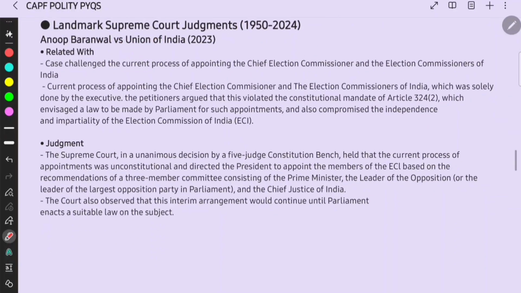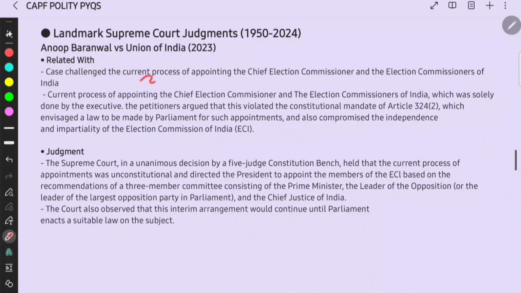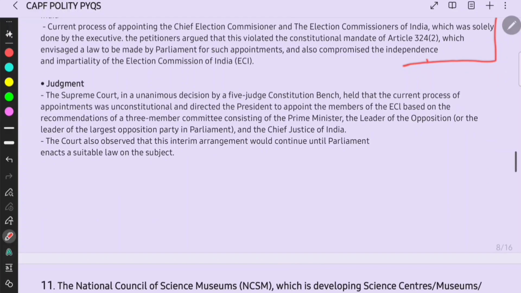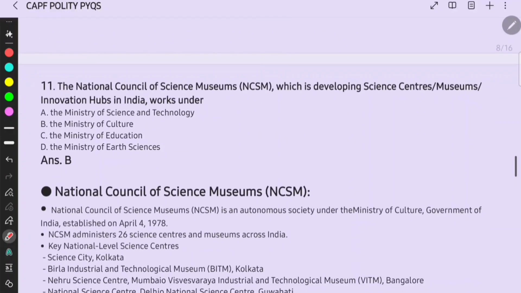Anup Baranwal versus Union of India, we have discussed the case challenged and the judgment, right? This is a recent current affair, that is 2023, right?